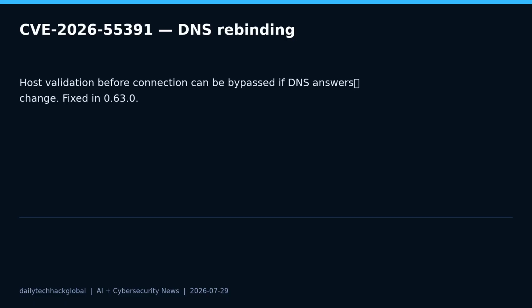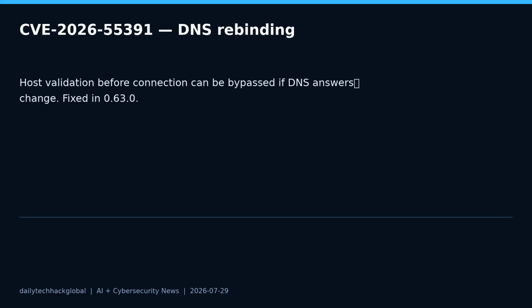CVE-2026-55415 is high and affects generated Python imports. The advisory says attacker-controlled schema extensions such as XPython import or custom type paths could influence generated import handling, allowing a new line to break out of an import statement and execute Python code when the generated model is imported. GitHub lists the fix in version 0.64.0.